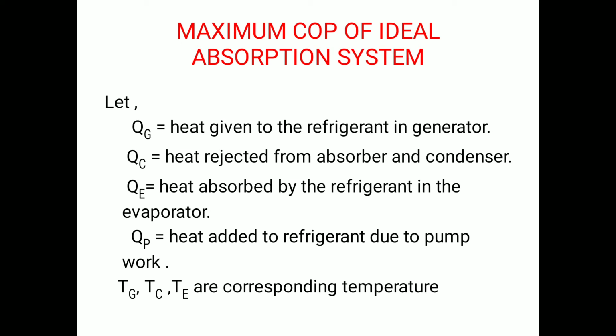Qe is the heat absorbed by the refrigerant in the evaporator. Qp is the heat added to the refrigerant due to pump work, and Tg, Tc, Te are the corresponding temperatures in the generator, condenser and evaporator.